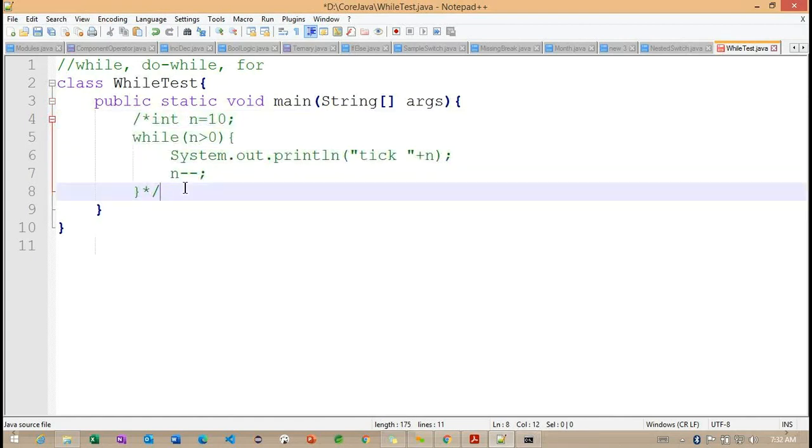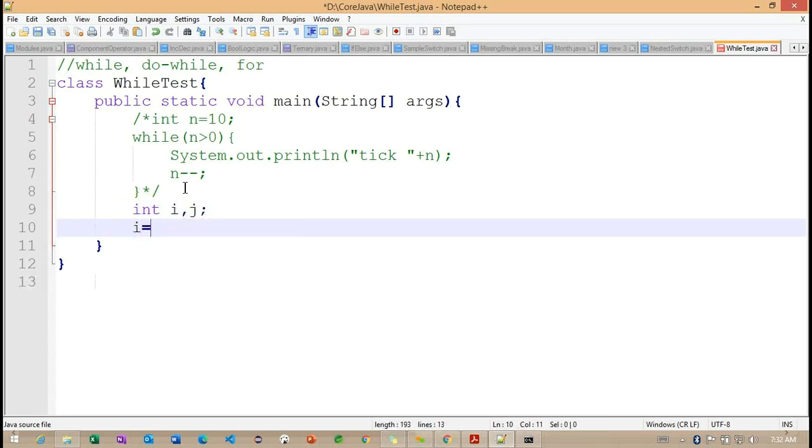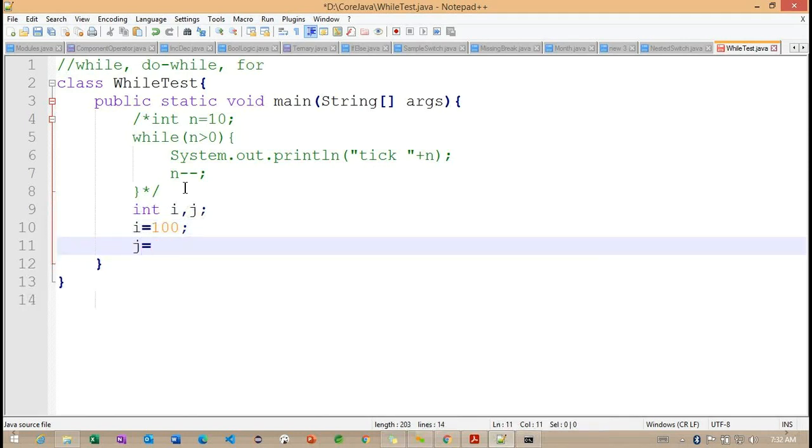Here I'm trying to define one more loop here. Using the same example, we are going to check with one more example with int i, j. So I'm defining two variables here, and I'm initializing the values i equals to 100 and j equals to 200 here.